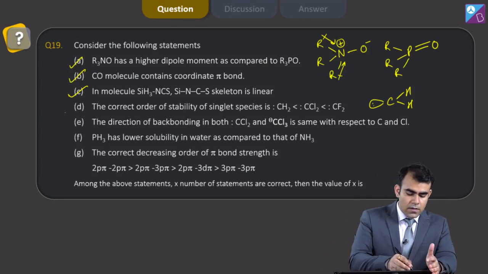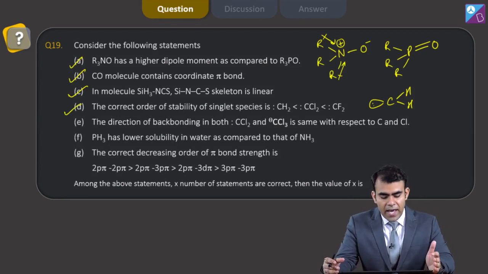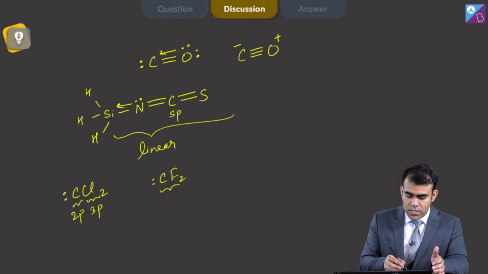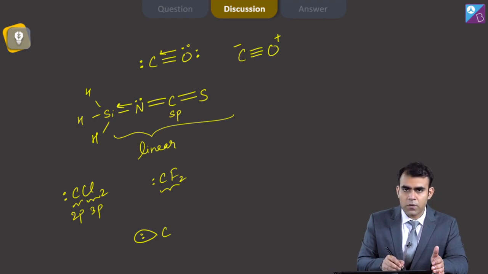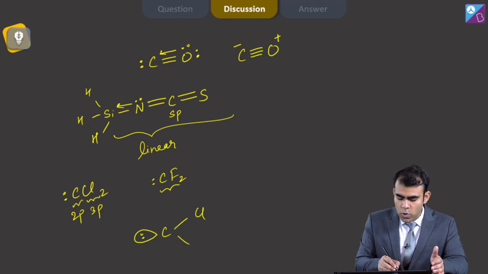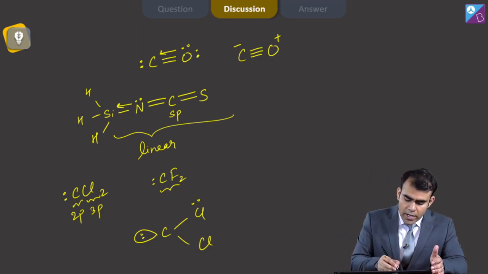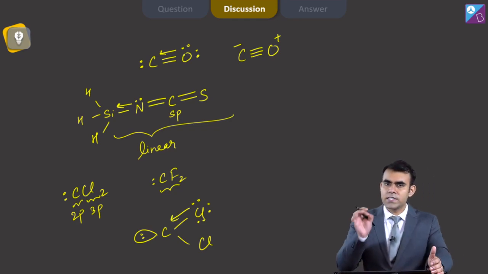Then in statement E we have: the direction of back bonding in both CCl2 carbene and CCl3 minus is the same with respect to carbon and chlorine. Now see, in case of CCl2, as we have talked about here, we have a pair of electrons in one of the orbitals. We have 2 chlorine atoms, and in the vacant orbital of carbon, chlorine donates its lone pair. It has 3 lone pairs. So chlorine donates its lone pair to carbon.